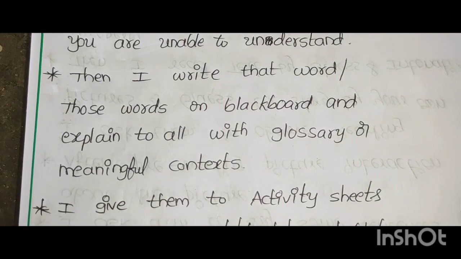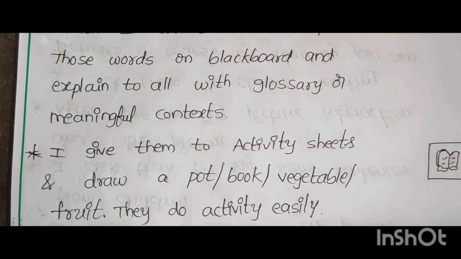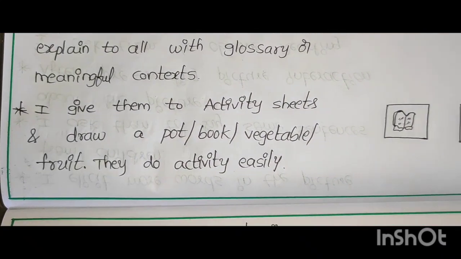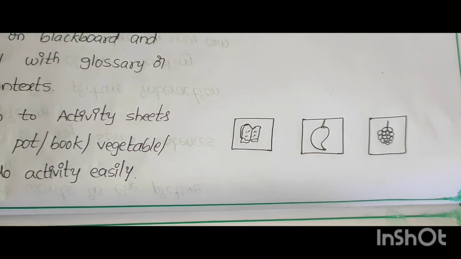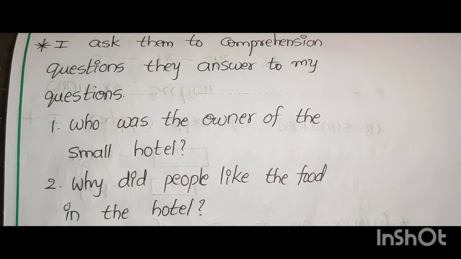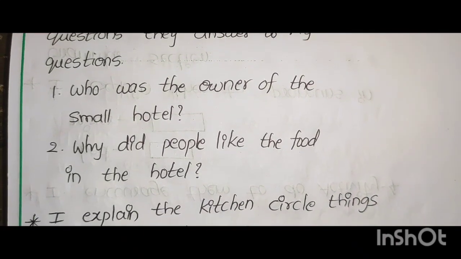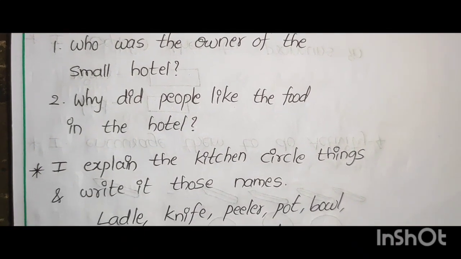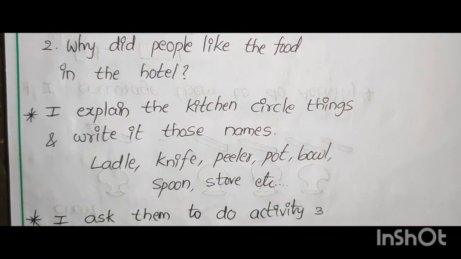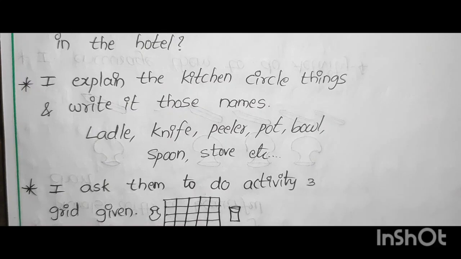I give them activity sheets and they draw a pot, book, vegetable, fruit. They do the activity easily. Book, fruit, vegetable, like that. I ask them comprehension questions. They answer my questions. Who was the owner of the small hotel? Why did people like the food in the hotel? I explain the kitchen things and write their names: ladle, knife, peeler, pot, bowl, spoon, stove, etc.